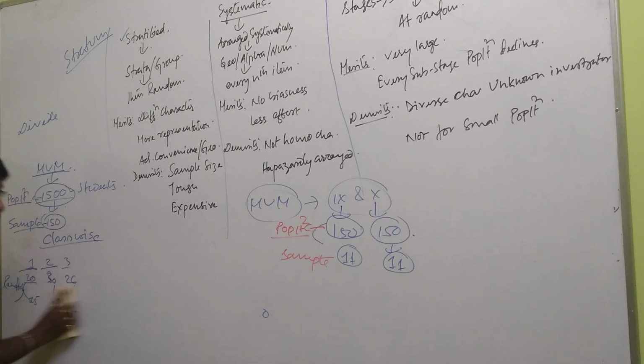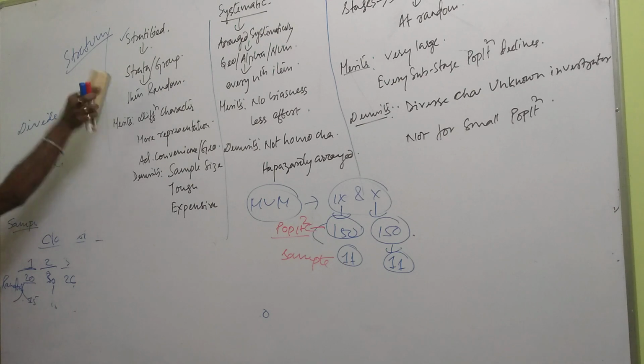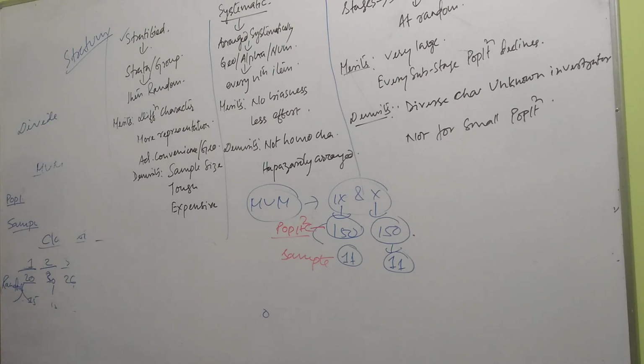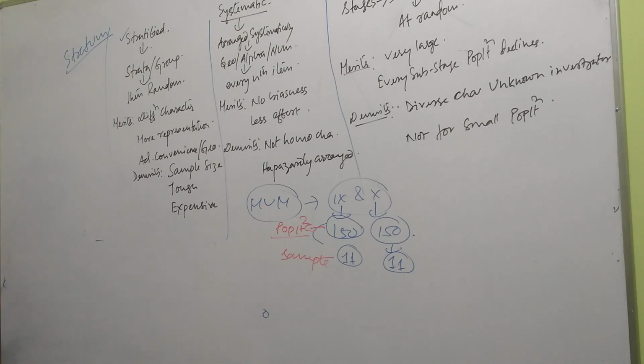Now one may ask, then what is the difference between random and stratified? The question may come in your mind that at the end in stratified sampling random is applied, then what is the necessity? We will understand, because this method is better than the random method. Where is it better? Let us understand this. Come to the merits.